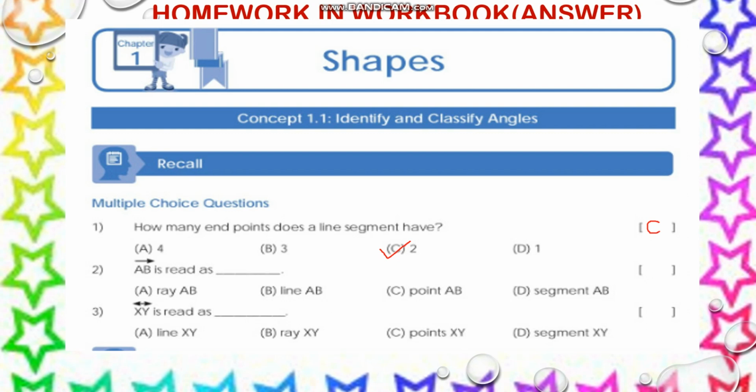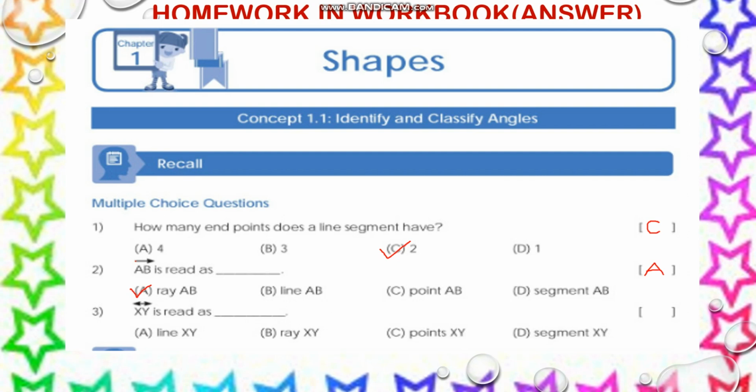Now look here, this one, A, B, with this arrow, is read as dash. Tell me, children, what does this arrow show? It has only one side arrow. So it is a ray. Very good, it's a ray. It has a starting point and then it goes endlessly in one direction. So we can read it as ray AB, isn't it? So you can mark option A, ray AB, and write option A here.